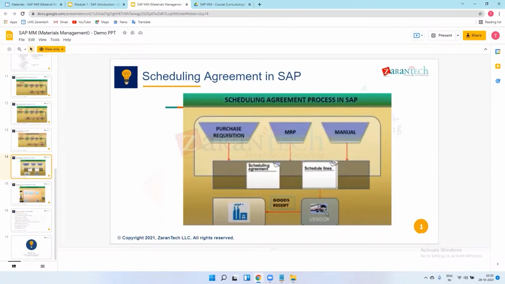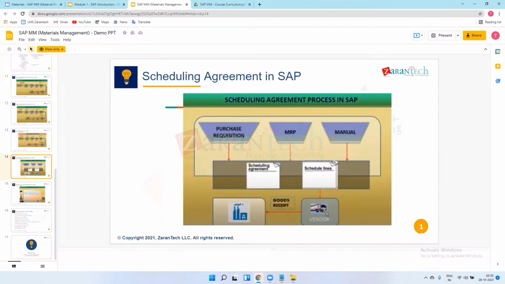We create scheduling lines so that the vendor gets notified about the production plan and gets to know about the orders and quantities. I will create a scheduling line in my PO saying that on this date I require this much quantity. There is only one PO, but in that PO there will be a drop down like scheduling lines, in which we maintain quantities and dates.